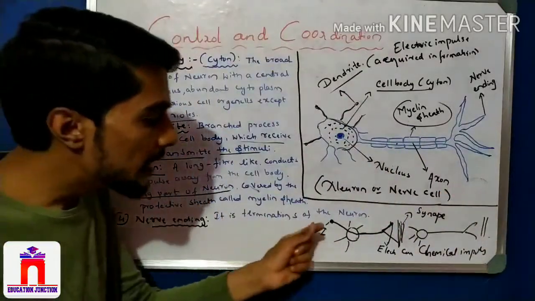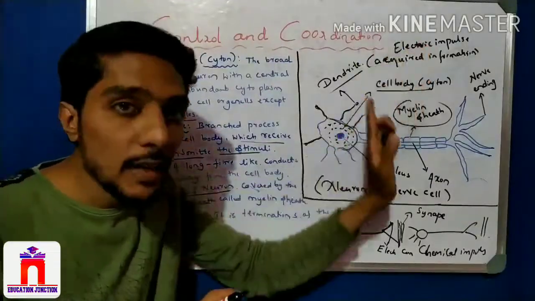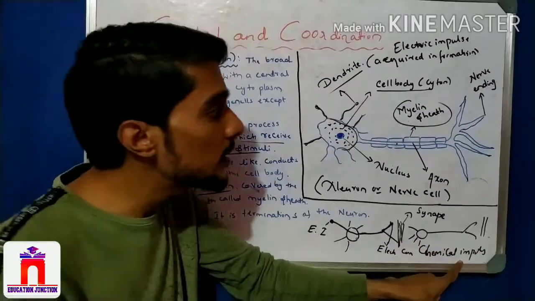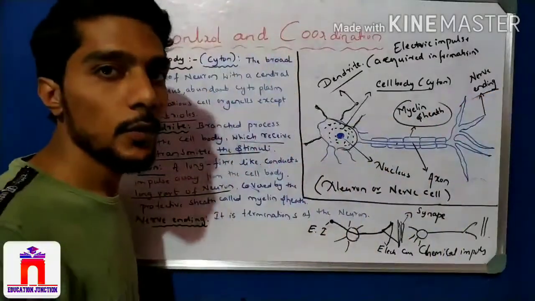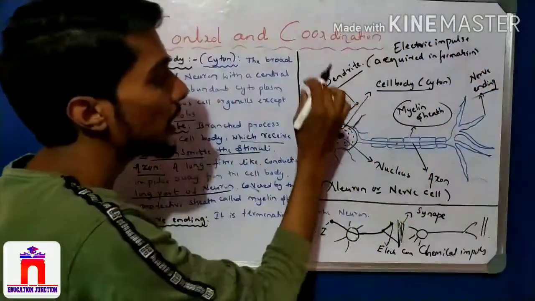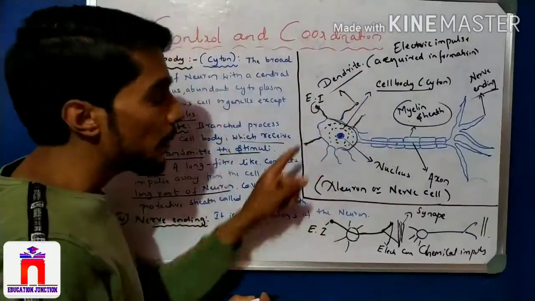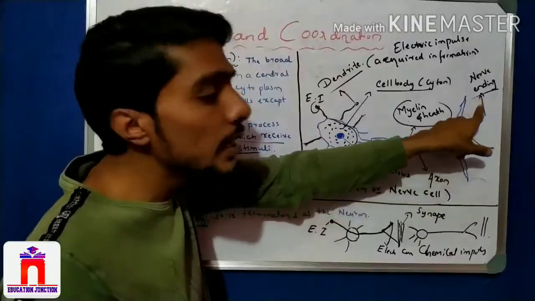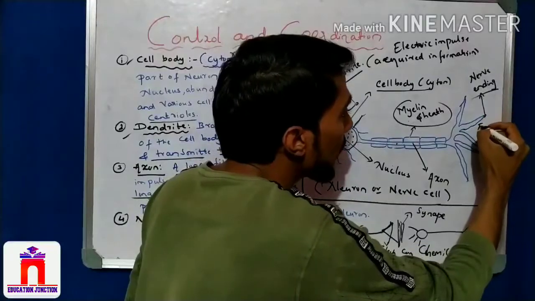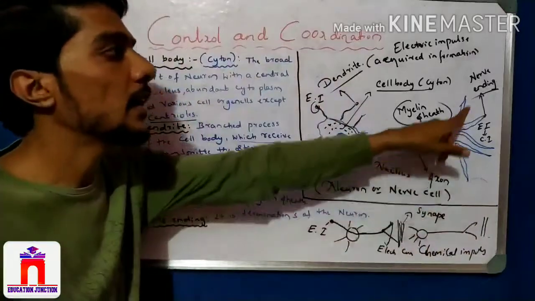Information at the dendrite is in the form of electrical impulses, and when they reach the nerve ending, due to the synapse gap, these electrical impulses are converted into chemical impulses at the nerve ending.